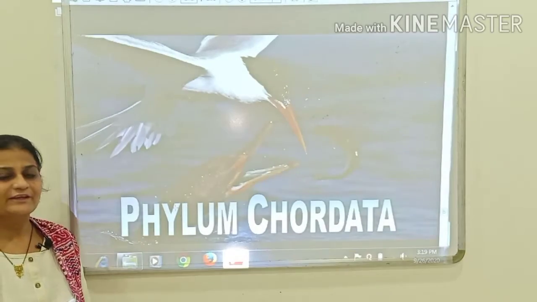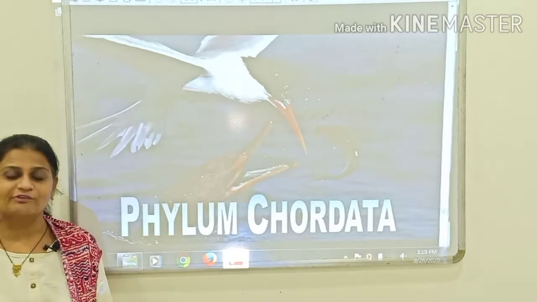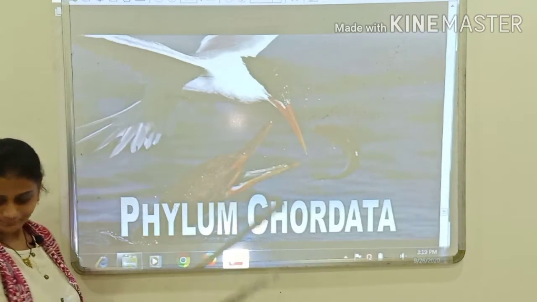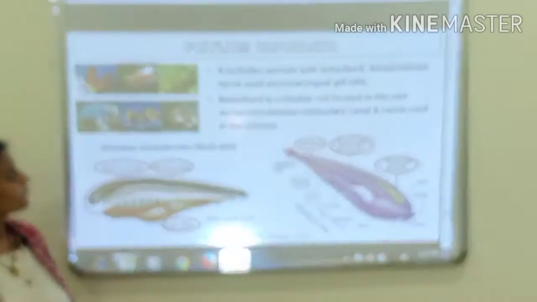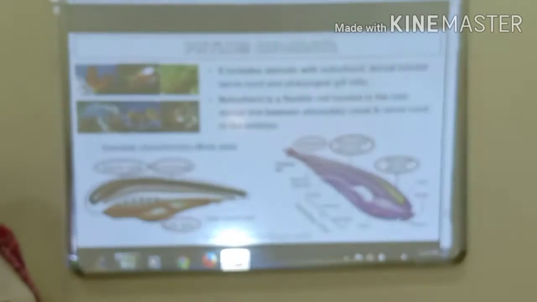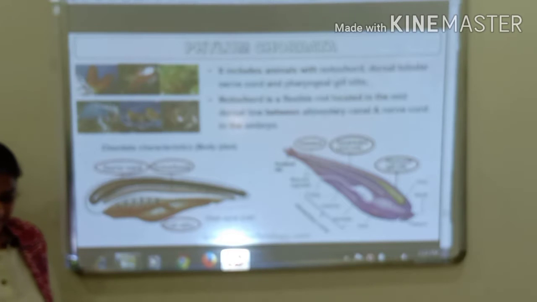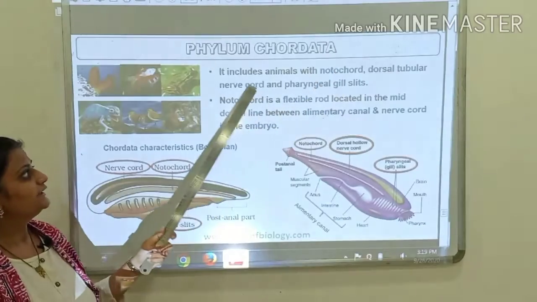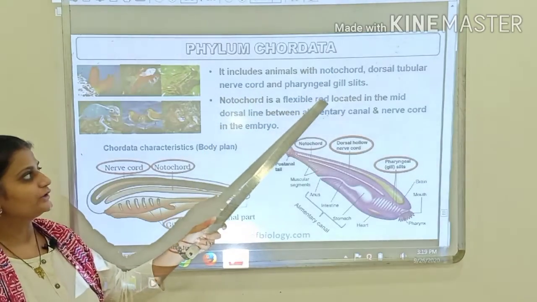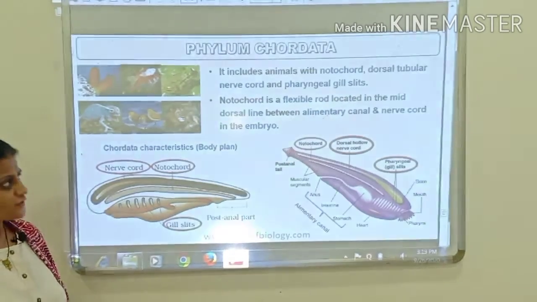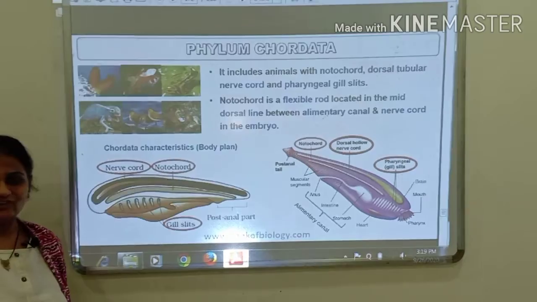Good afternoon, children. Today we will start with the new phylum, and that is phylum Chordata. Children, animals belonging to phylum Chordata are fundamentally characterized by the presence of notochord, dorsal tubular nerve cord and pharyngeal gill slits. Right now, these organisms are bilaterally symmetrical.